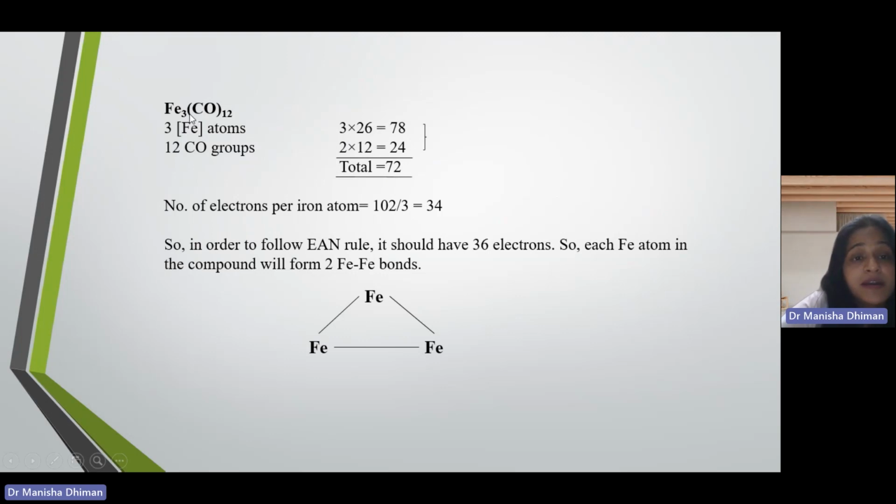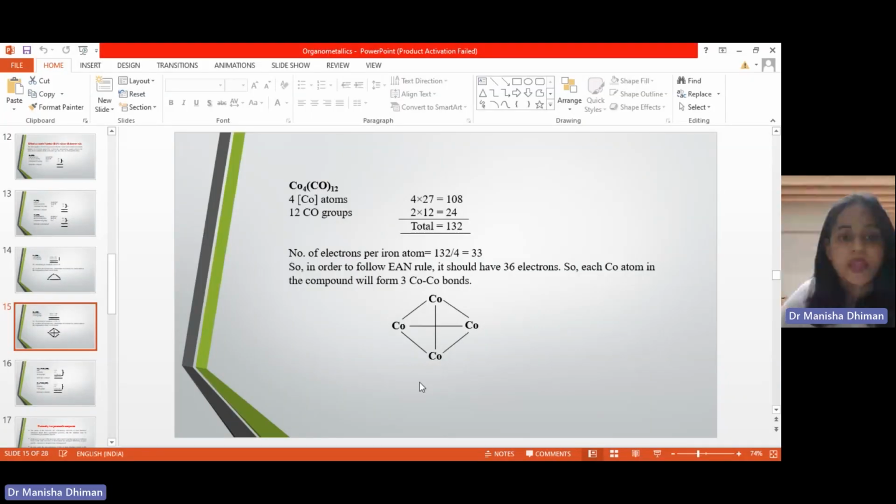Since there are 3 iron atoms, if you count the number of electrons per iron atom, that will be 102 divided by 3, that is equal to 34. So in order to follow the effective atomic number rule, it should have 36 electrons, but it has 34 electrons. So that means each iron atom will be bonded with 2 more iron atoms so that it gets its count to 36. So that's why this structure is Fe3(CO)12.